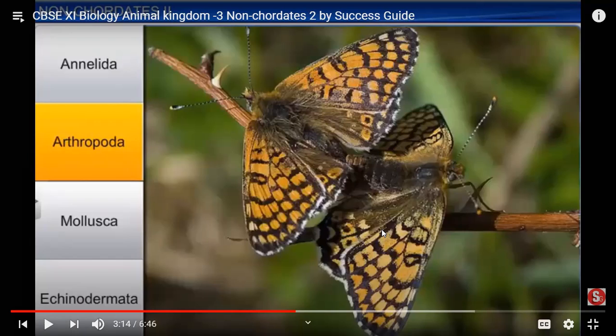Why? If we cut off our head, can we live? No. Why? Because our breathing system starts from our nose, and that is the most important thing. Without breathing, we cannot remain alive. But these cockroaches have spiracles throughout their body. A spiracle is a small aperture-like thing which opens on the skin, and from there it can easily get oxygen.